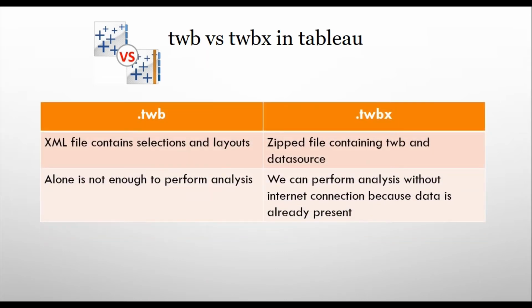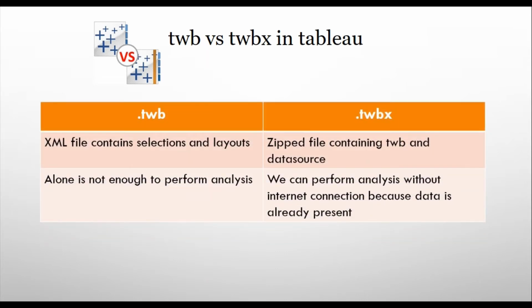In a .twbx file, we can perform analysis without any internet connection or any other source of information, because the data is already present in the TWBX file. When we unzip this TWBX file, you will see there is a TWB file and the data source also, that is the data that the worksheet contains. Okay, so here is the answer to this question.